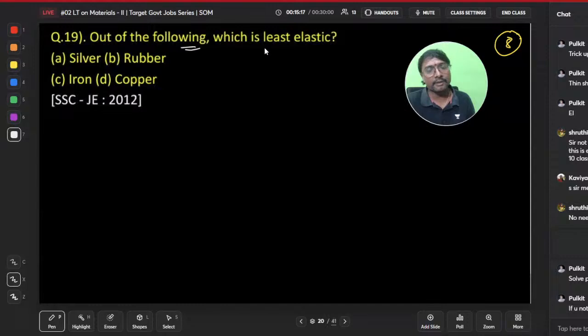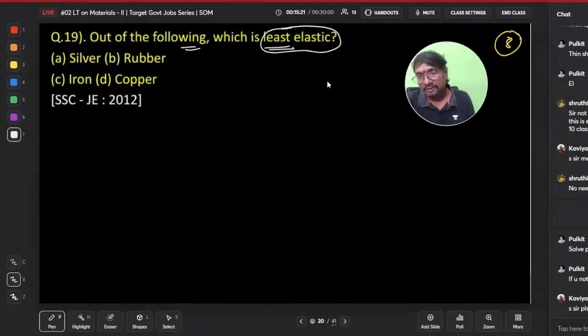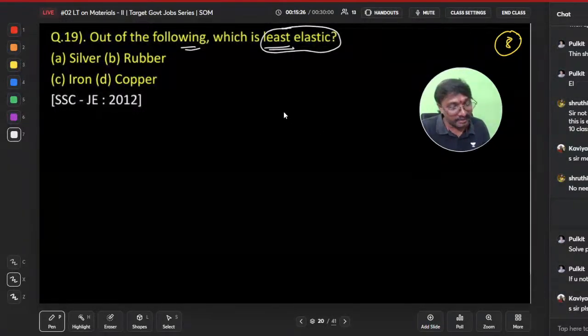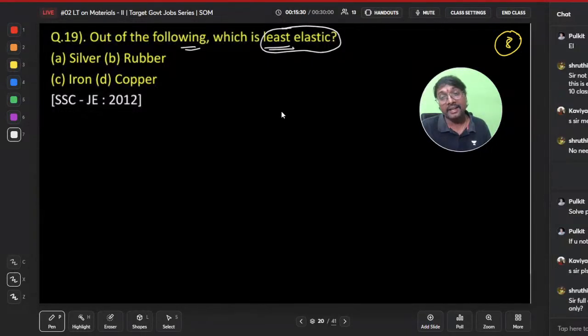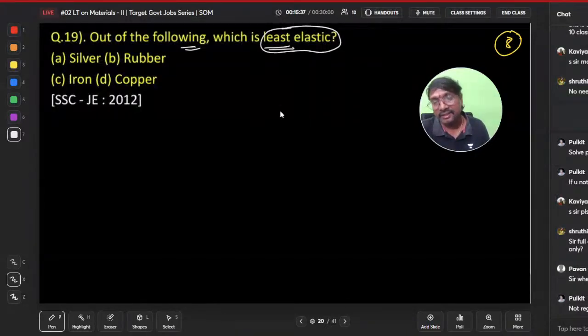Out of the following, which one is least elastic? What is the meaning of least elastic? Tell me. Least elastic means it can regain or it cannot regain. Tell me. It cannot regain, right?